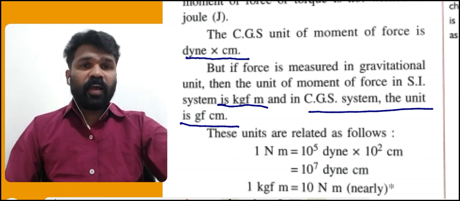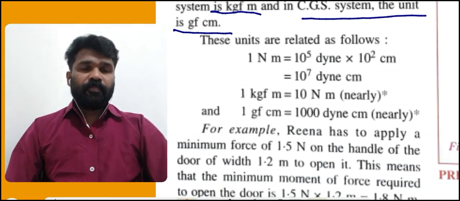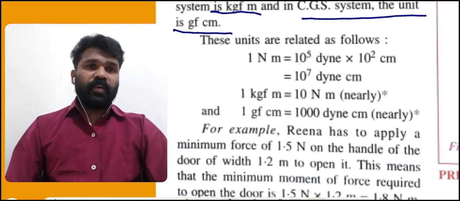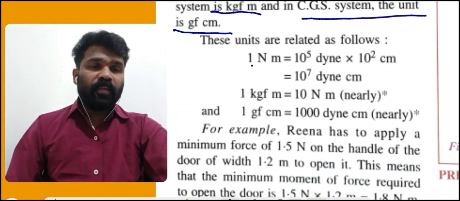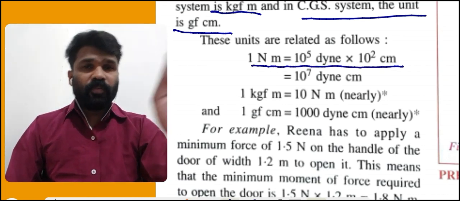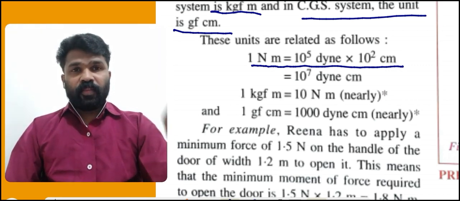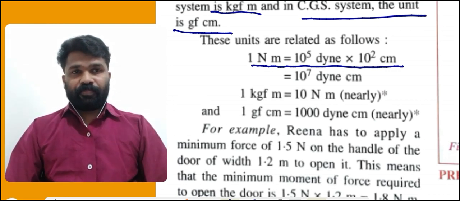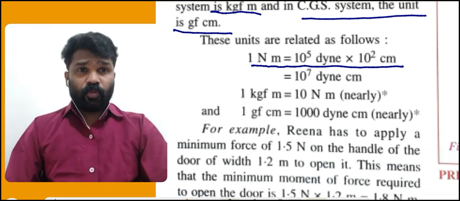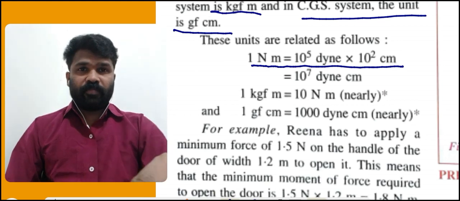These units are related as follows. 1 Newton meter is equal to 10 raised to 5 dyne into 10 raised to 2 centimeter, that is equal to 10 raised to 7 dyne centimeter.